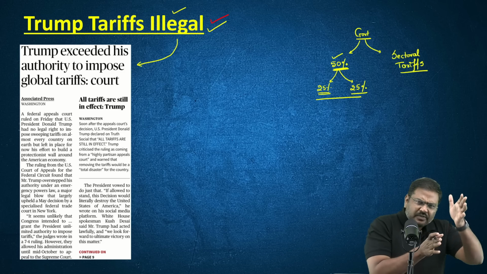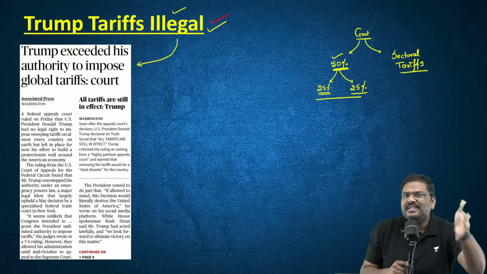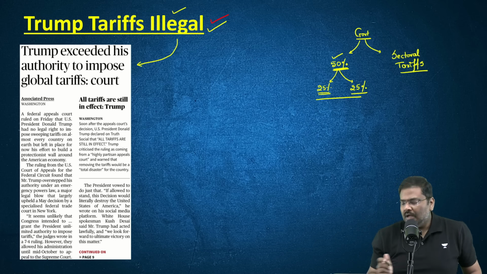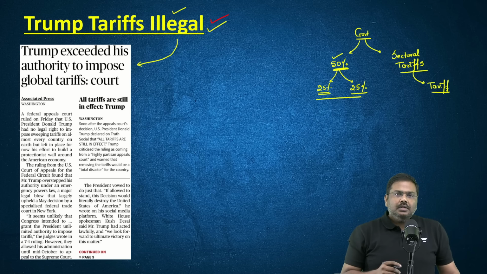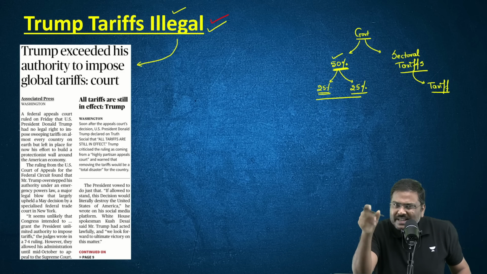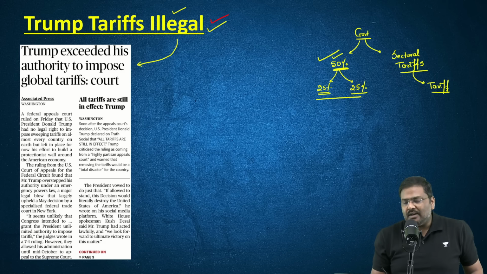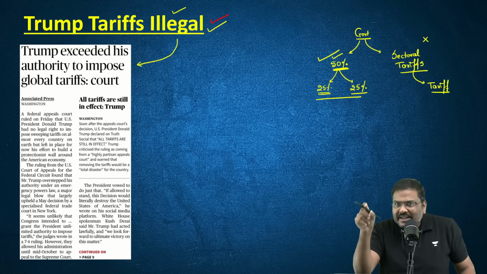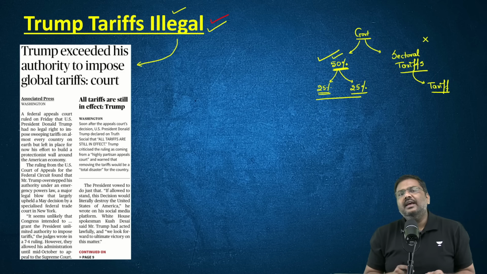Apart from the 50% which is applicable on $40 billion plus of India's exports, some sectors such as steel and aluminium have also been slapped with certain tariff or tax rates. The most recent ruling of the USA court is applicable to the first 50% tariff rate, but is not applicable to the second set. That is a sectoral tariff announced by the USA administration. Why so? Listen to me very carefully.